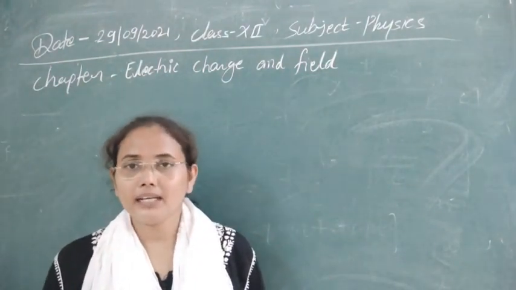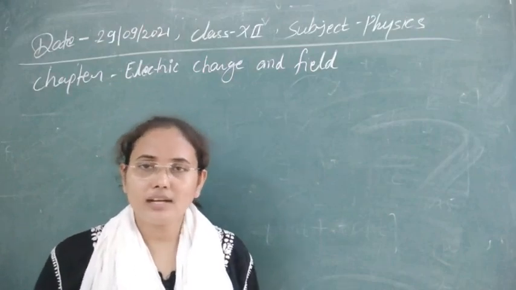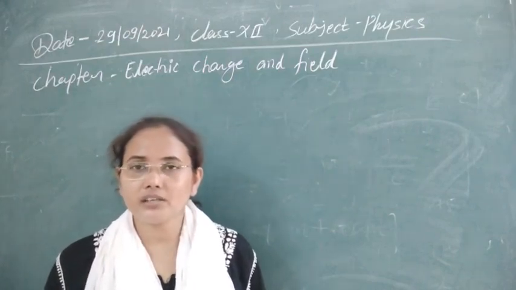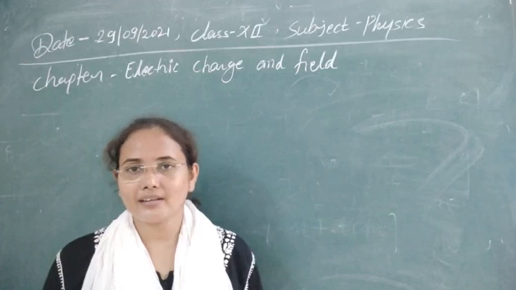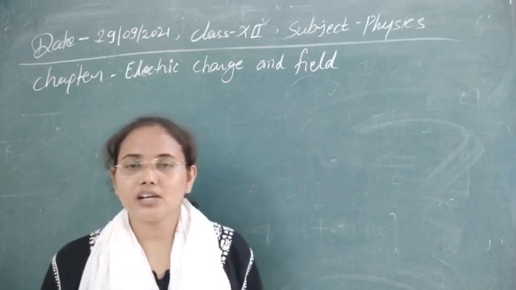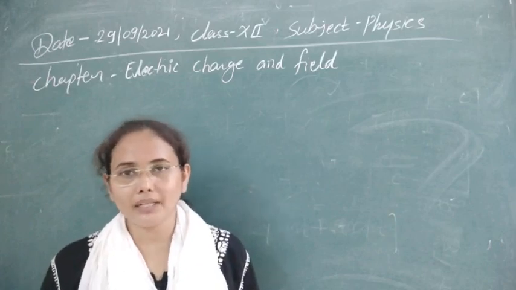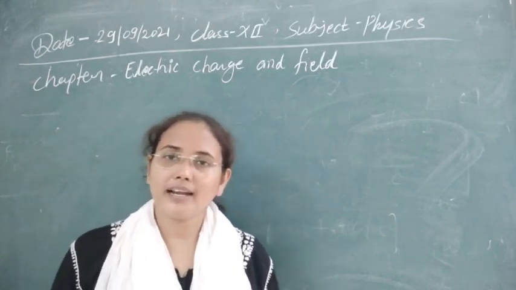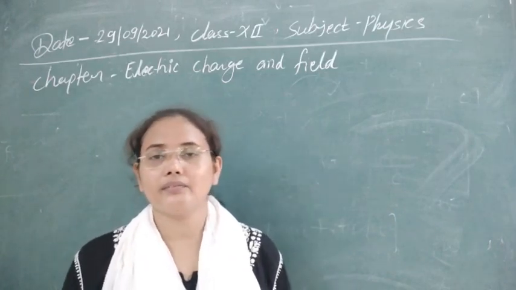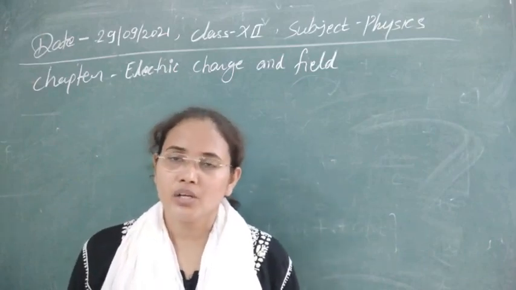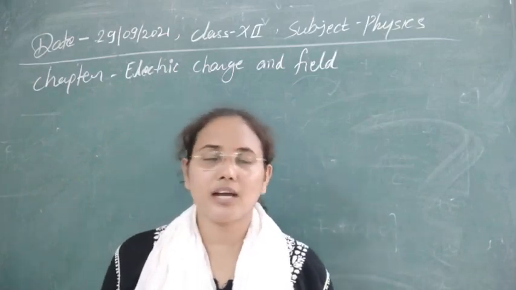The next property is that same charges are repulsive in nature, while unlike charges attract each other. If positive charges or negative charges are near each other, they start to repel. But whenever positive and negative charges are kept in place, they start to attract. This is the next property of charge.